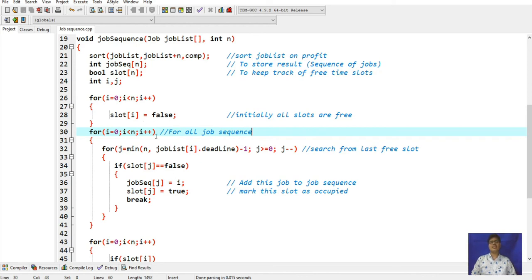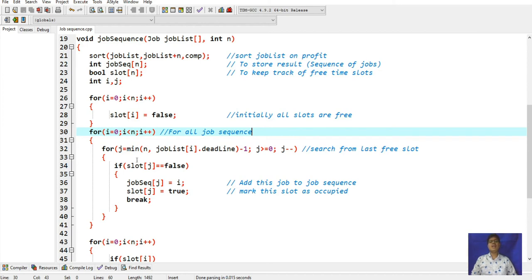And if the maximum profit job is taken, it will go backward, because it is going j minus minus. It will go back, and it will take the second job. Once that job is executed, again it will go to the third one, then the fourth one, until the last one.